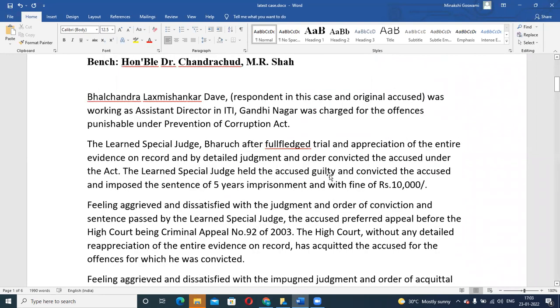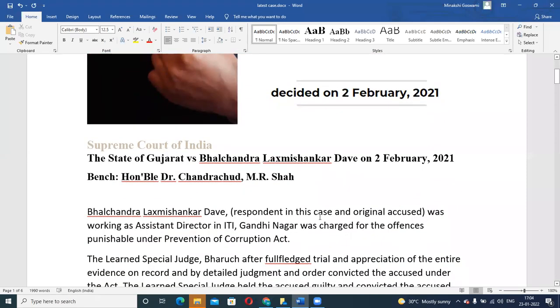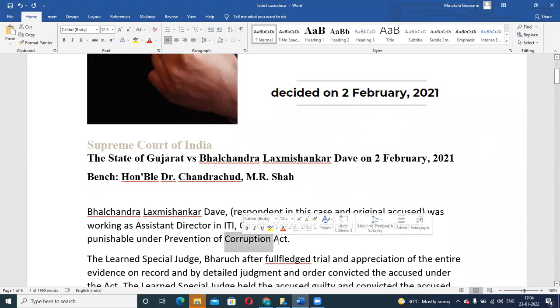the respondent of this particular case, okay, this person who is the respondent in this particular case, he was the original accused in the original case which was filed before trial court. He was the accused, and in this case he is the respondent. He was working as assistant director in ITI Gandhinagar. Okay, this case is from Gujarat, so he was working as assistant director in ITI Gandhinagar, and he was charged for the offenses punishable under Prevention of Corruption Act. So there were charges of corruption against this person who was working as assistant director in ITI Gandhinagar.